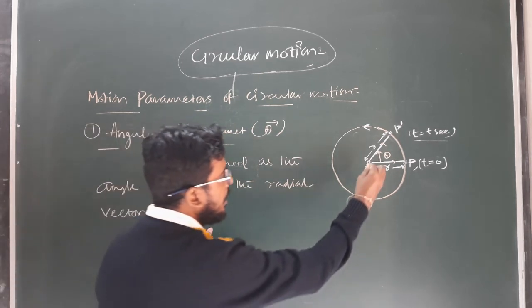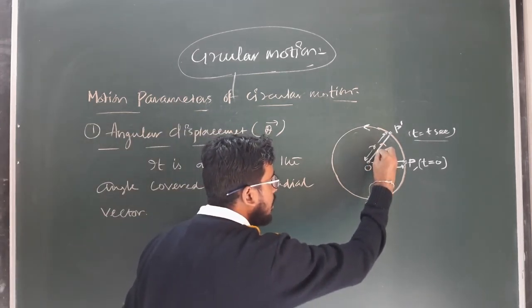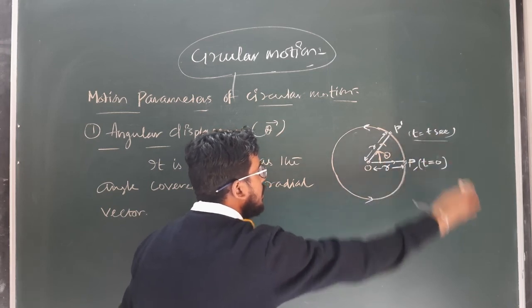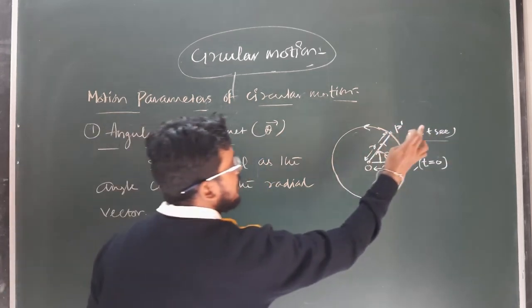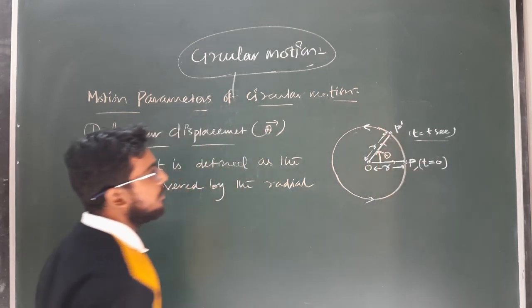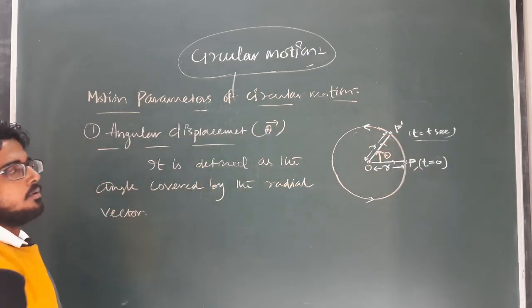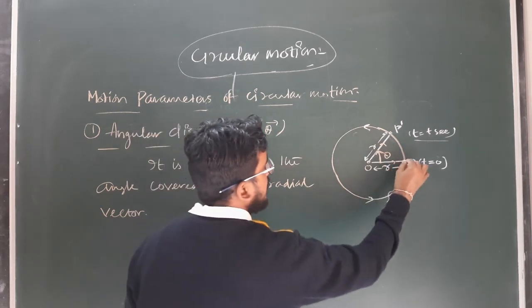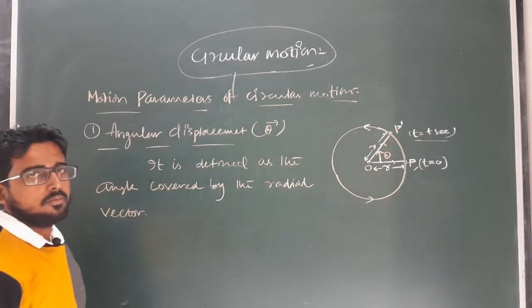In this particular case, the angle covered by the radial vector is theta. So this theta is known as the angular displacement of this particle which is executing circular motion.